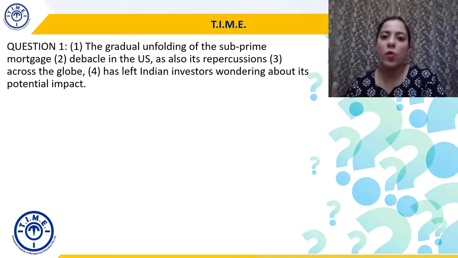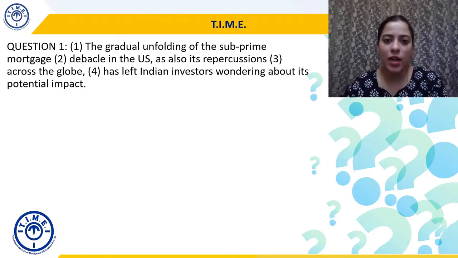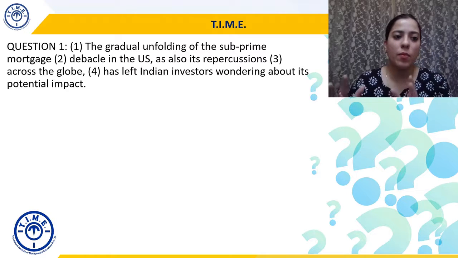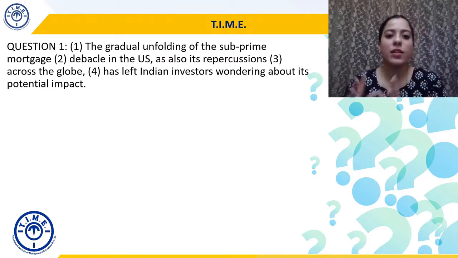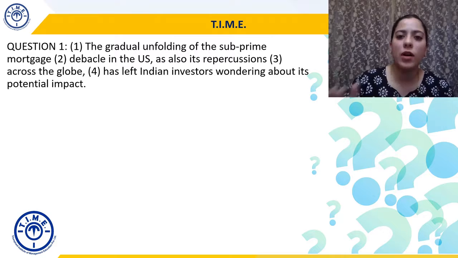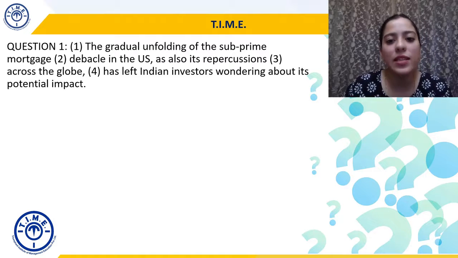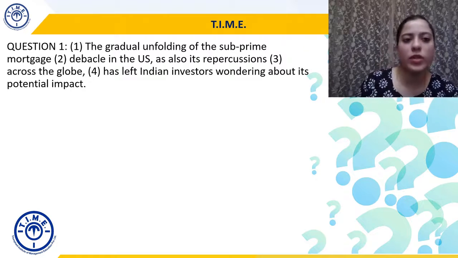So gradual unfolding, gradual happening of the subprime mortgage fiasco in the US as also its repercussions, matlab after effects, consequences across the globe has left Indian investors wondering about its potential impact. About kiska potential impact? About the subprime mortgage debacle.